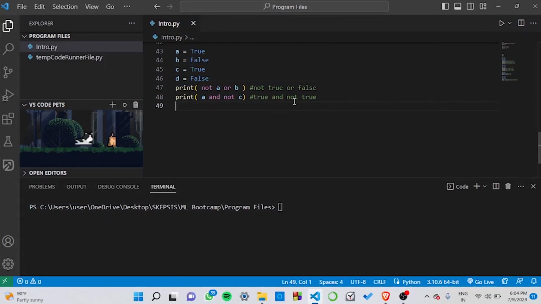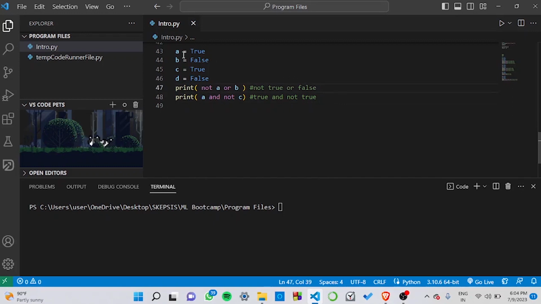Now let's consider these expressions over here. Here we have taken four variables a, b, c, d, whose values we have assigned as true, false, true, false. We have also taken the expressions not a or b and a and not c, and we want to see what would be the output of these expressions.